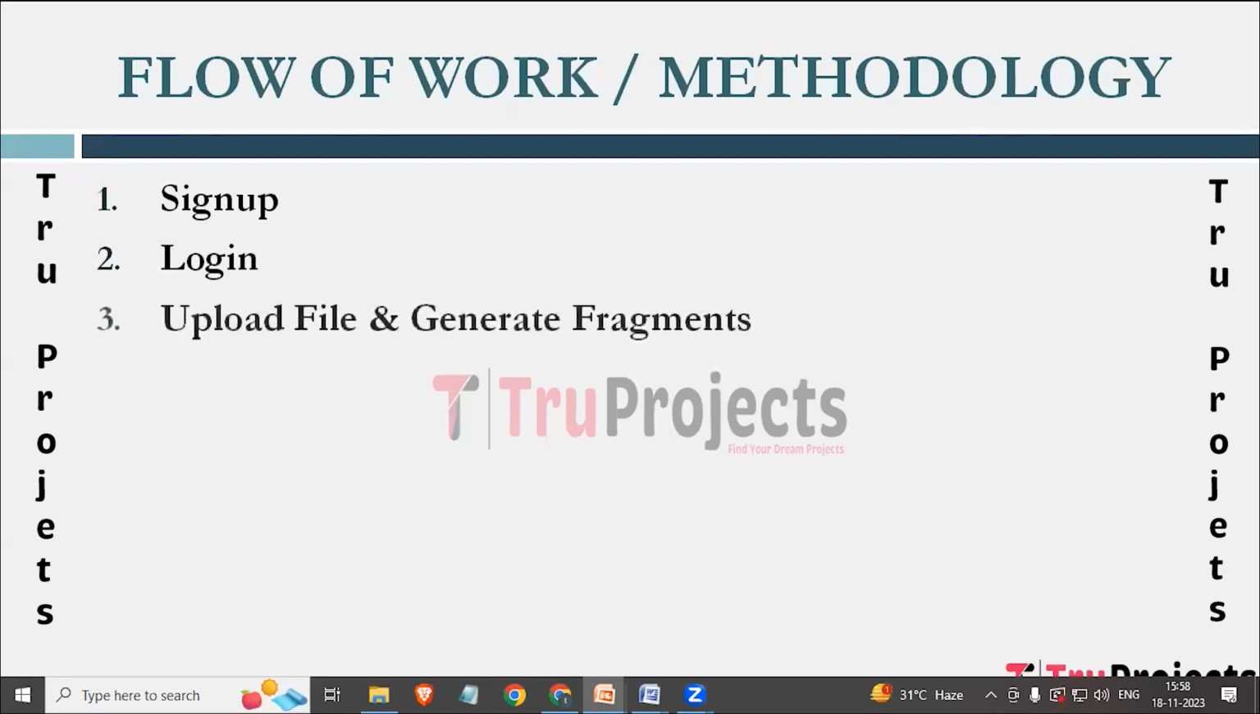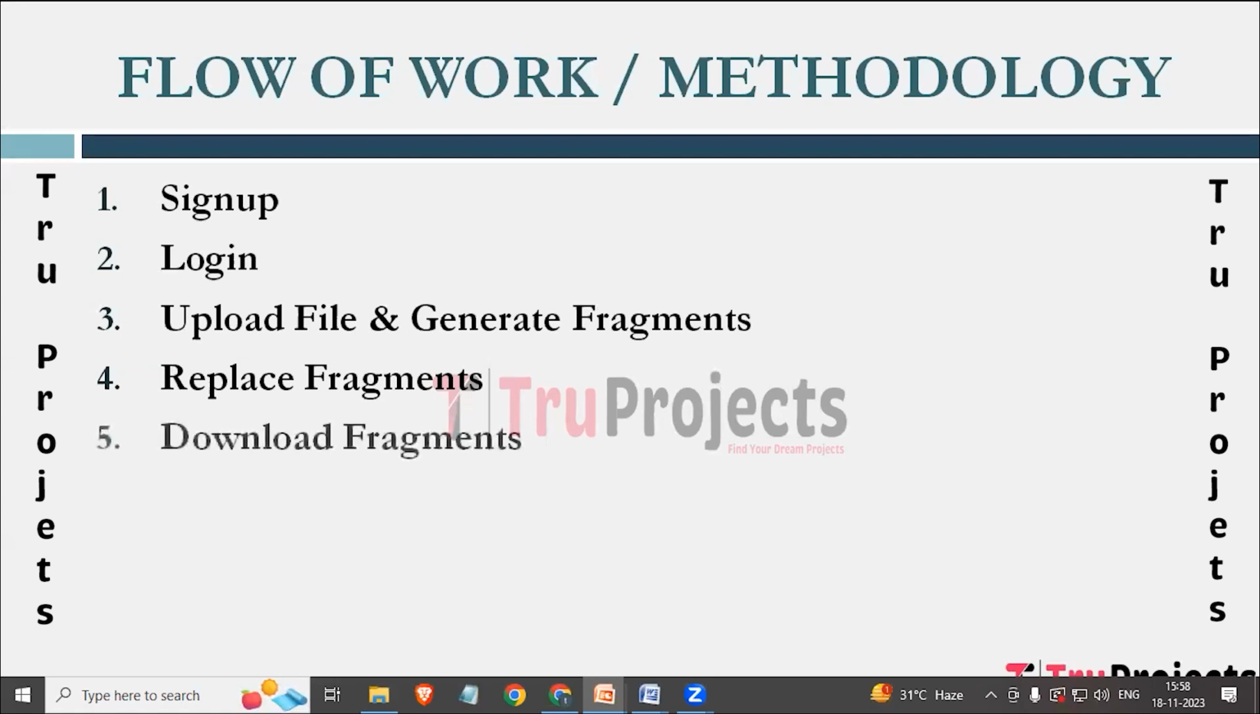The next module is upload file and generate fragments. User can upload a file through this module. The uploaded file is then divided into fragments or blocks. The fragments are assigned unique identifiers and stored in different locations, which are cloud servers, for security and performance reasons. The next module is replace fragments. This module is related to the replication or replacement of the fragments. It involves ensuring that each fragment is stored on multiple cloud servers for redundancy and security.